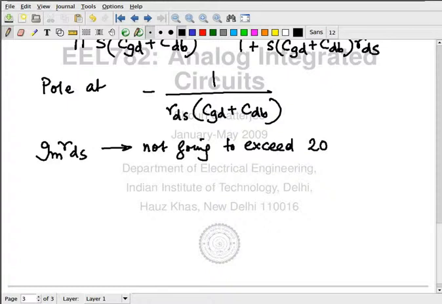Alright? Now, what you can say is that, let's say I make a good MOSFET with a decent amount of current. Typically, what you'll find is GM will be in the range of millisiemens. Something like 1 millisiemens. So in that case, how much is going to be the RDS? 20 kilo ohms. So if I have a GM of 1 millisiemens, I'll get RDS of 20 kilo ohms. 20 kilo ohms is not really a substantial amount of resistance for a current source. I would like this resistance to be much, much larger. What do I do?